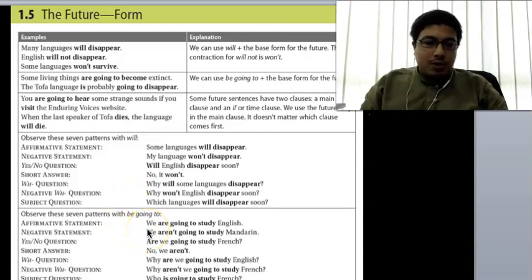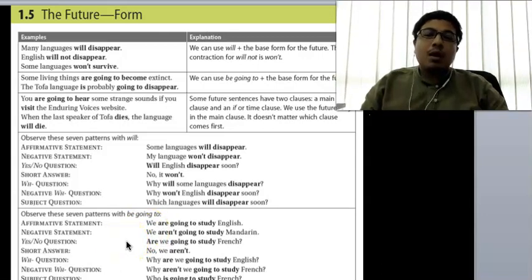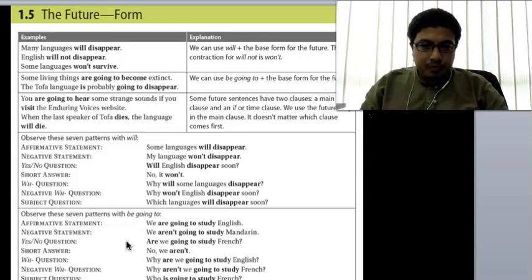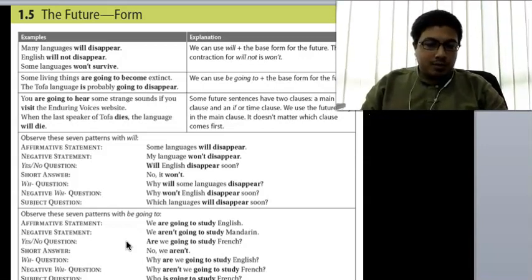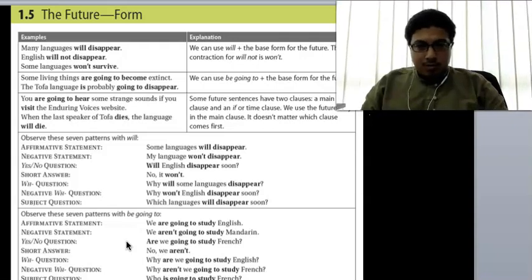So the same goes for going to. So if we say we are going to study English, if it is negative, then we say we are not going to study English, or we are not going to study Mandarin. So you don't say we not are going to, or we are going to not study, but we say we are not going to study Mandarin. So when we make it short, it will be are and apostrophe T. So we aren't going to study Mandarin.